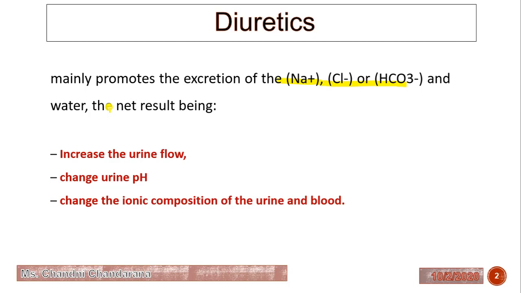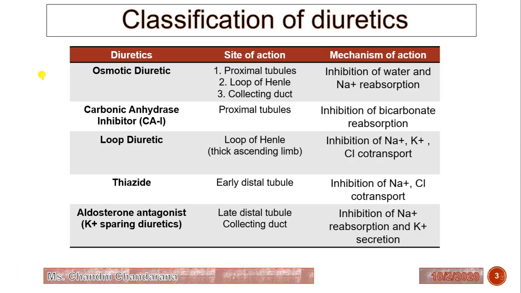We can say the natriuresis. As a result, we will get an increase in urine flow, a change in the urine pH, and a change in the ionic composition of the urine as well as the blood. Now we will see the classification of diuretics. Diuretic agents can be classified as per the site of action and mechanism of action.